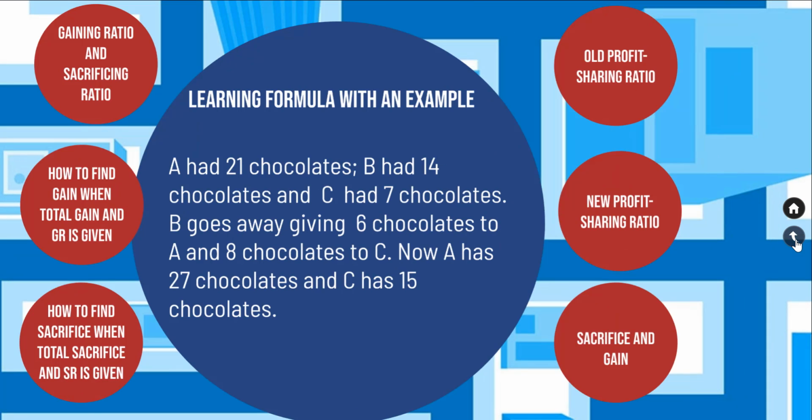So now in this chocolates example, we have learnt the meaning of different terms. What's old profit sharing ratio, old share, new profit sharing ratio, new share, what is sacrifice and what is gain, what is sacrificing ratio and what is gaining ratio, and also how to find out the gain or sacrifice when the total gain or sacrifice and the ratio of the gain or sacrifice is also given.